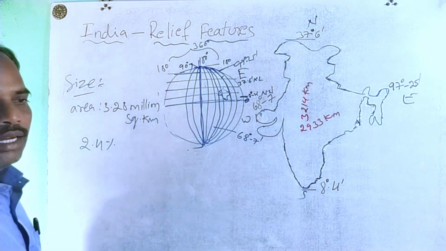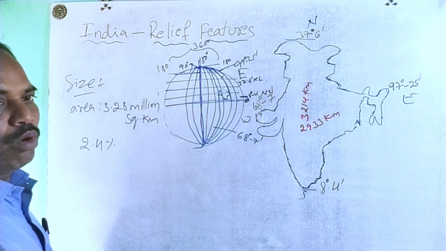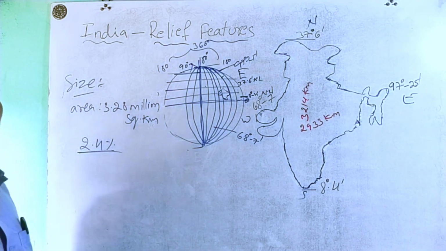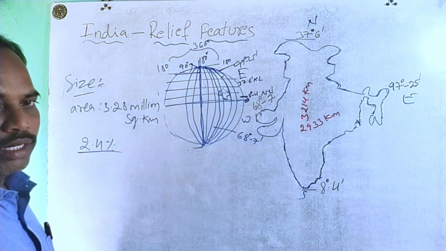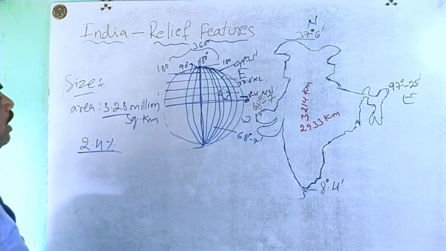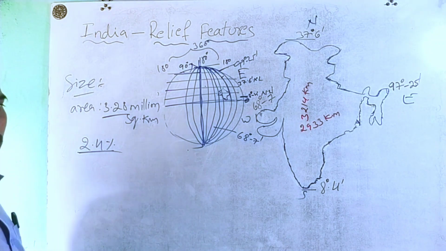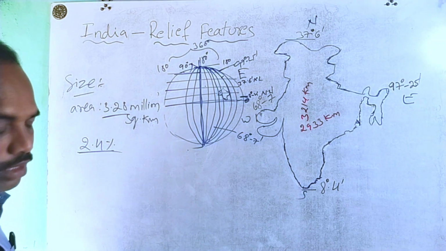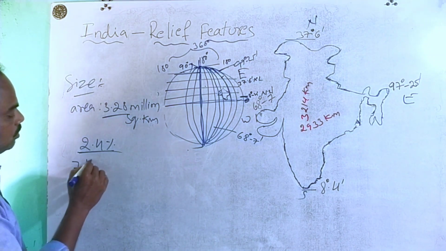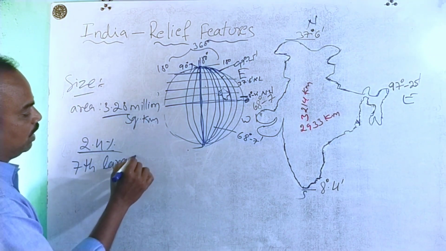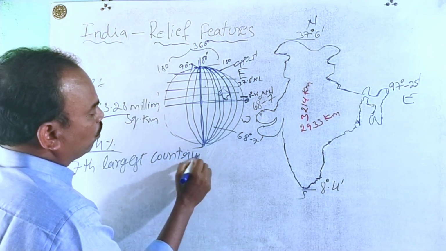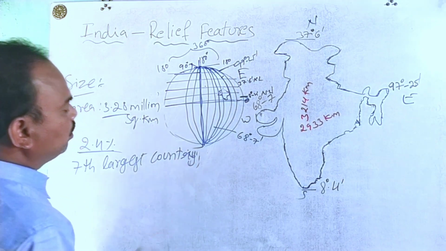Geographically it occupies 2.4% of the area of the world. Worldwide, India occupies 2.4% of the area. India's area is 3.28 million square kilometers. It is the seventh largest country in the world.